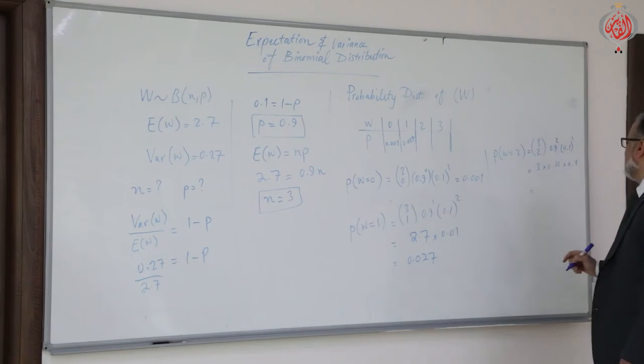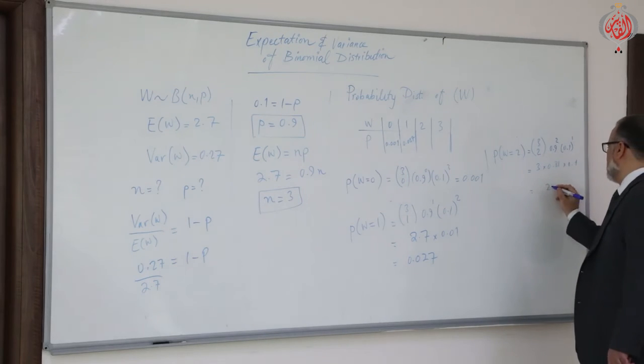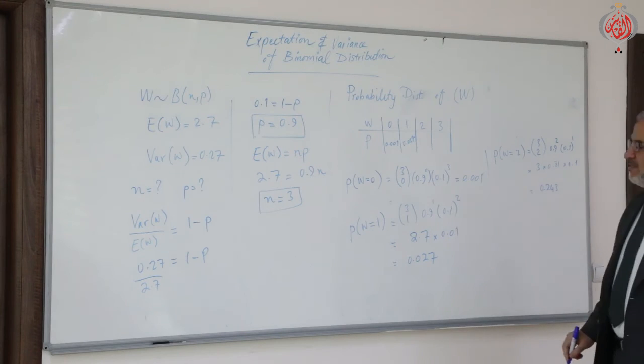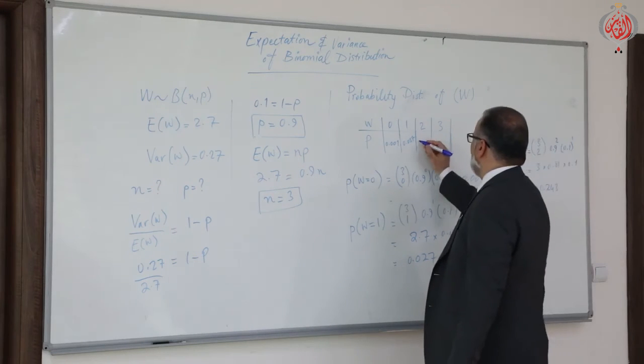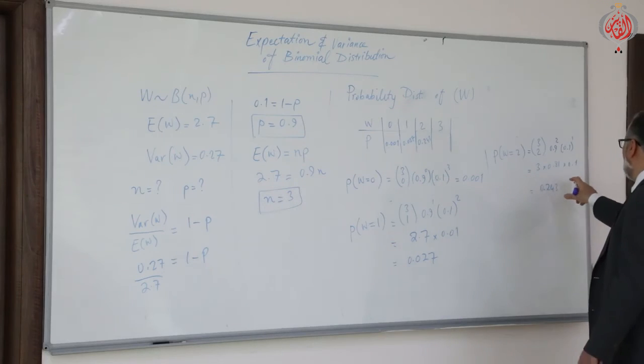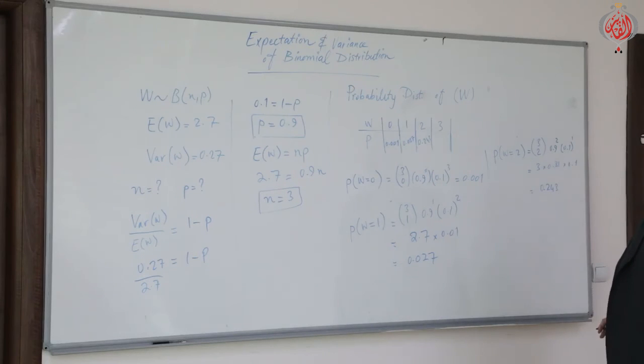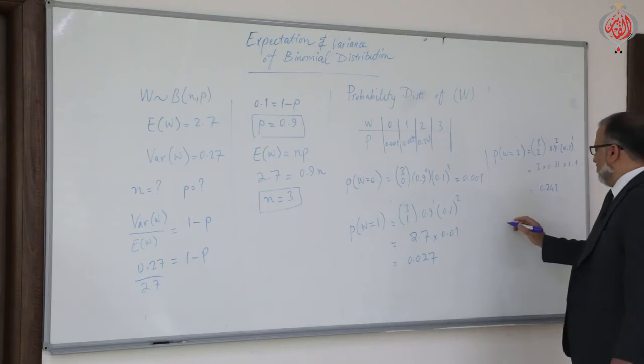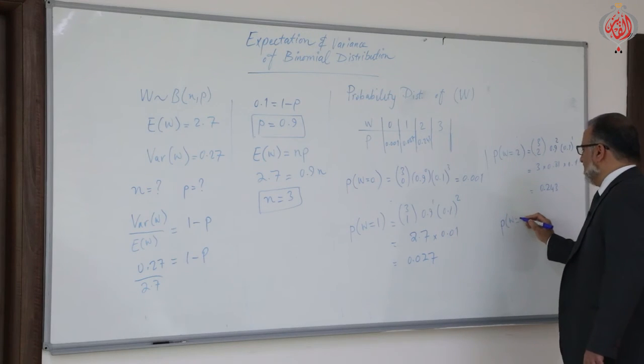So what's the answer? 243. So it is 0.243. Please verify. Try to calculate after me and give me the answer. Yes, it is.